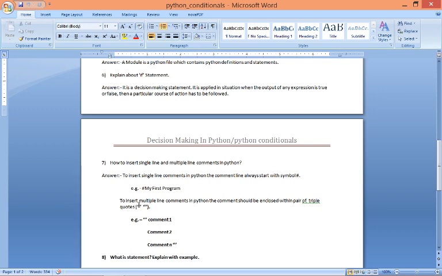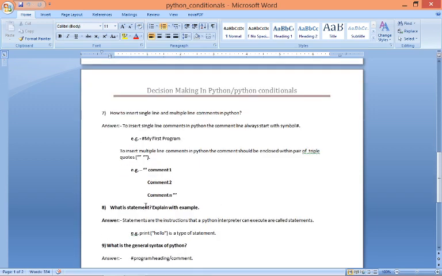Okay. And if you want to give multiple line comments, then you have to use triple inverted commas. That means if you want to give more than one line of comments, then you have to write these comments within triple inverted commas like this. Okay.